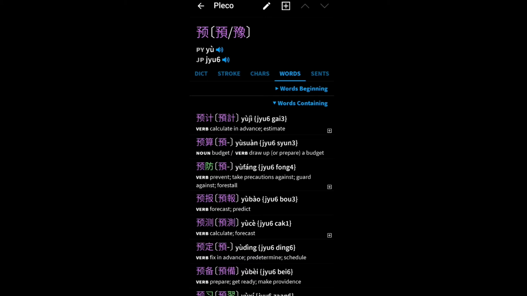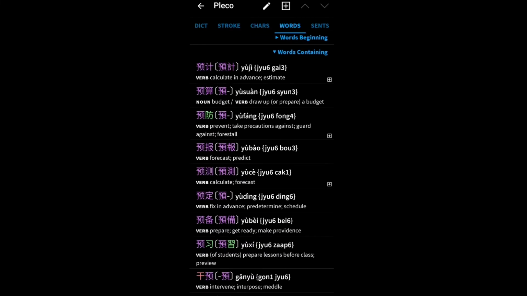Then we have Yusuan. That means to draw up, to prepare a budget. Yufang, prevent, take precautions. So this one has a plus, I already added it to my words. Here we have Yubao, which means to forecast. Yubao, to forecast. And Yuce, another word, another forecast, which I already had as well.